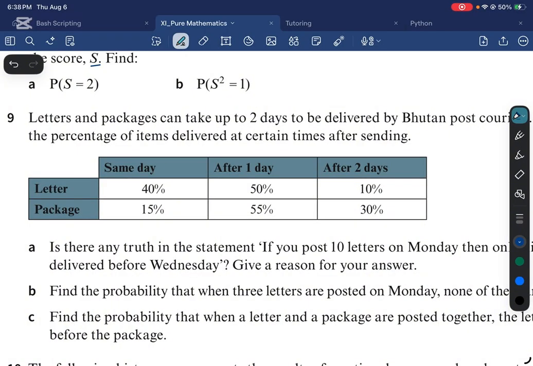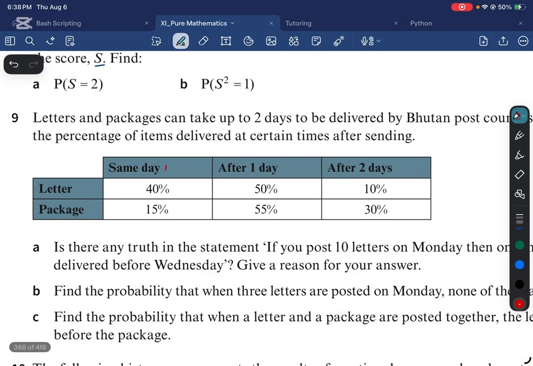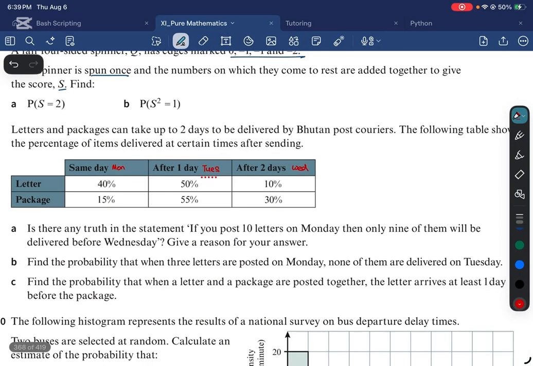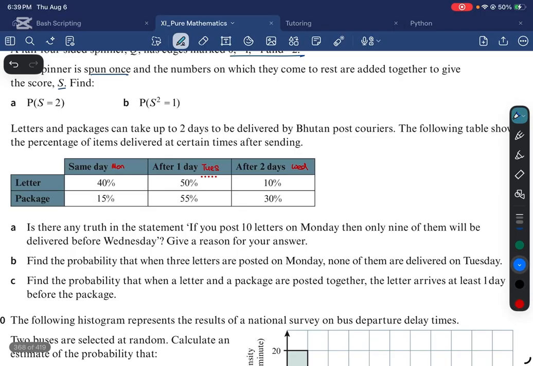So if you mail a letter, say on Monday, then the probability that it arrives on Monday itself is 40%. The probability that it arrives on Tuesday, which is after 1 day, is 50%. And the probability that it arrives on Wednesday, which is after 2 days, is 10%. All right. Is there any truth in the statement? If you post 10 letters on Monday, then only 9 of them will be delivered before Wednesday. So this statement is untrue.